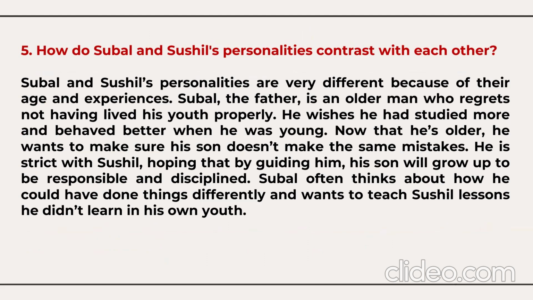Now that he is older, he wants to make sure his son doesn't make the same mistake. He is strict with Sushil, hoping that by guiding his son, he will grow up to be responsible and disciplined. Subal often thinks about how he could have done things differently, and he wants to teach Sushil lessons he didn't learn in his own youth.